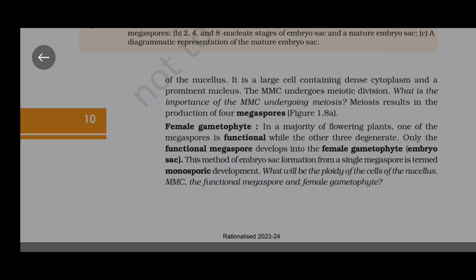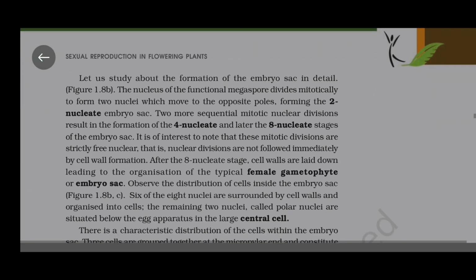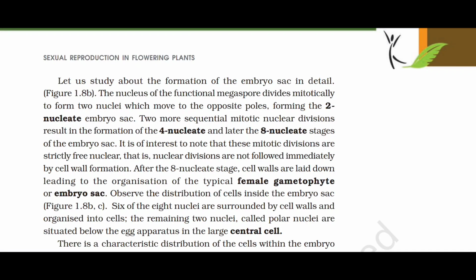What will be the ploidy of the cells of the nucellus, MMC, the functional megaspore, and the female gametophyte? Let us study about the formation of the embryo sac in detail. The nucleus of the functional megaspore divides mitotically to form 2 nuclei, which move to the opposite poles, forming the 2-nucleate embryo sac. 2 more sequential mitotic nuclear divisions result in the formation of the 4-nucleate and later the 8-nucleate stages of the embryo sac.